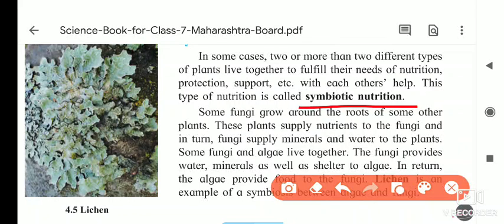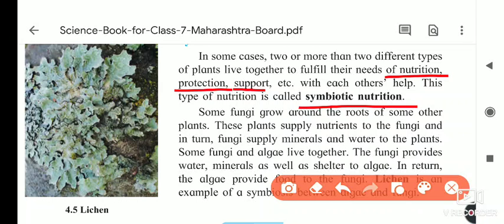So what happens? To fulfill their needs. What are the needs of a plant? Nutrition, protection and support. For these purposes they are dependent on one another, meaning they are helping one another, and that's why this type of nutrition is called symbiotic nutrition.